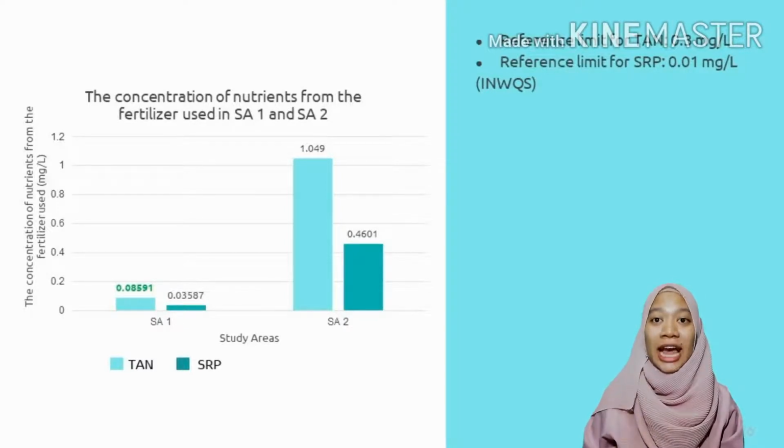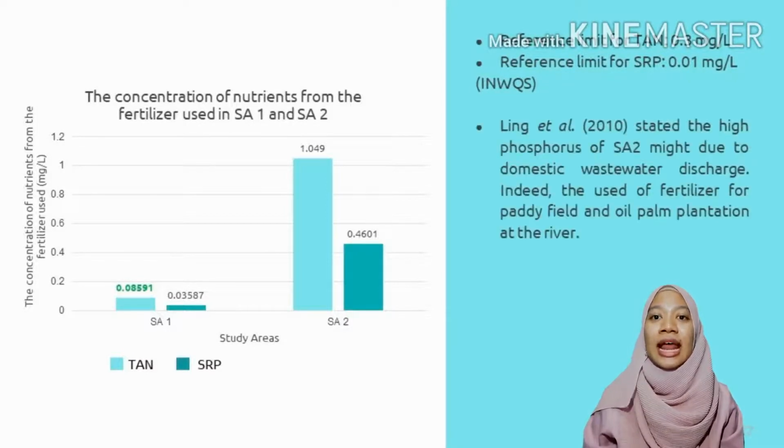All the concentrations exceed the reference limit except for concentration of TAN in study area 1. In 2010, Ling mentioned the high phosphorus of study area 2 might be due to domestic wastewater discharge. Indeed, the use of fertilizer for paddy field and oil palm plantation at the river.